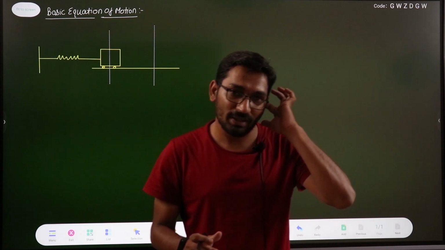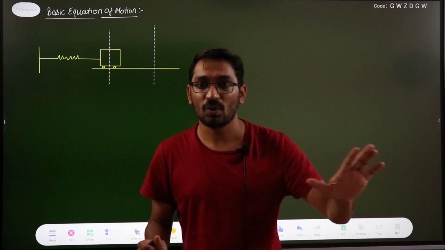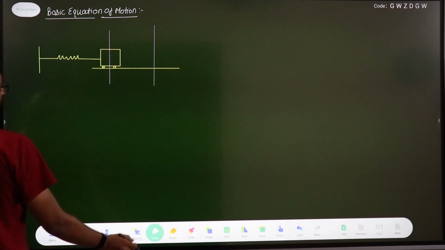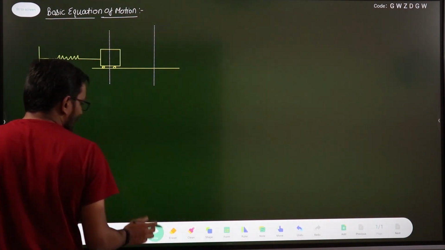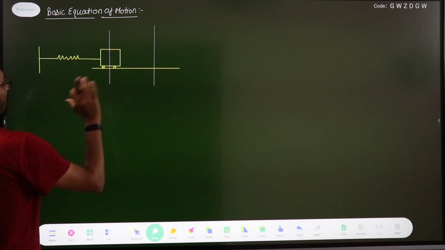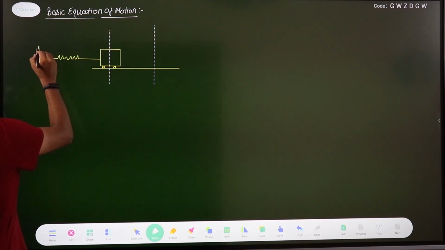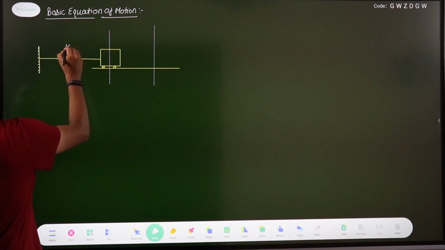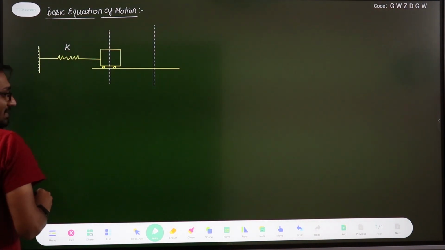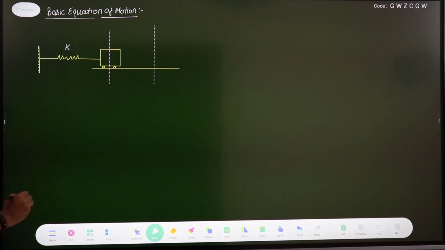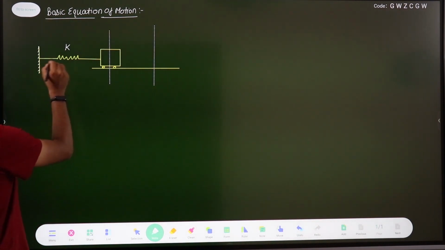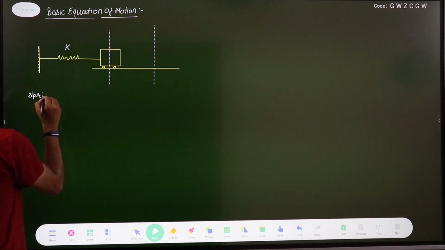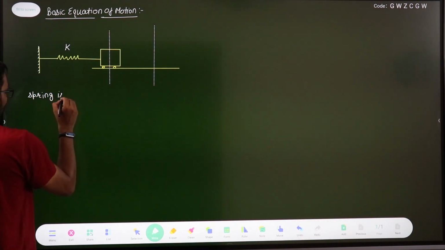Free vibrating system, we already discussed that there is no damping, there is no unbalanced force, or there is no dynamic force also, you can say that. Now suppose this is a basic mechanism, right? Basic model of a free vibrating system. Let us say this is your fixed point. We have a spring attached whose stiffness is K. K is the stiffness of this spring, right? And in this case, I am assuming that this spring is massless.